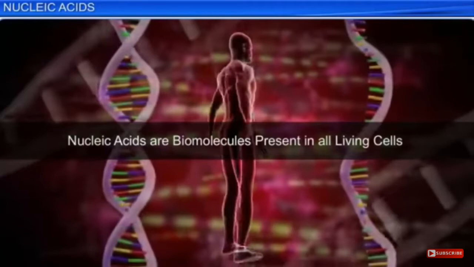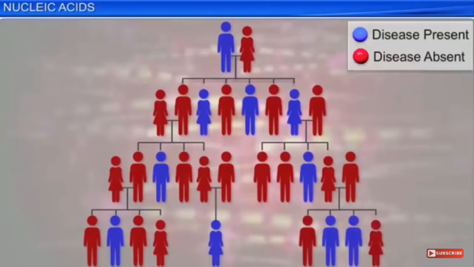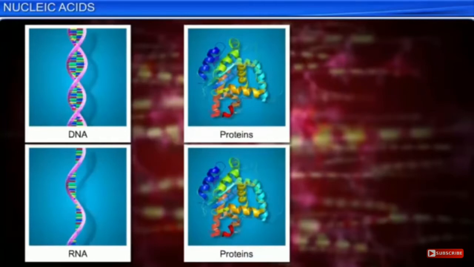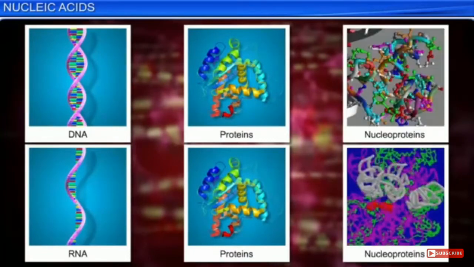So today we are going to talk about the very last topic of the chapter, that is nucleic acid. Here your chapter will be over. Dear student, nucleic acid is something very important and it is regarded as a hereditary material, wherein you can see the graph over here how the different kinds of genetic information are coded. We have DNA and RNA. Along with these nucleic acids, DNA and RNA, proteins are merged, and we have nucleoproteins in our body.